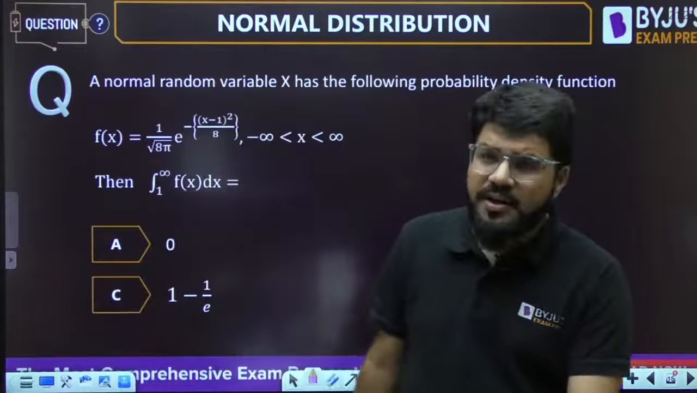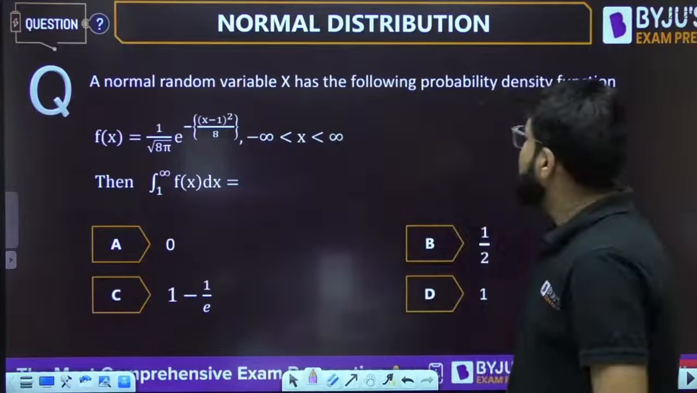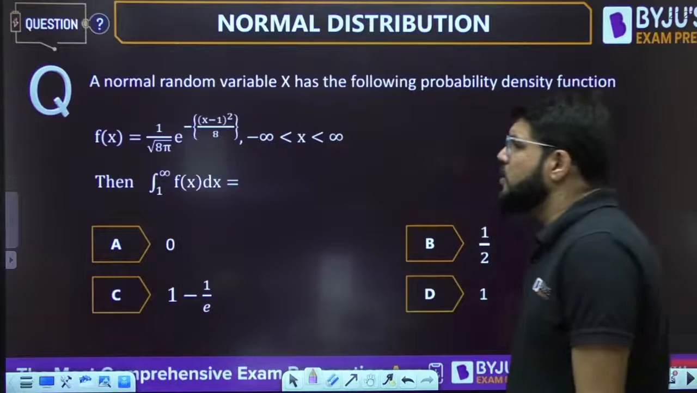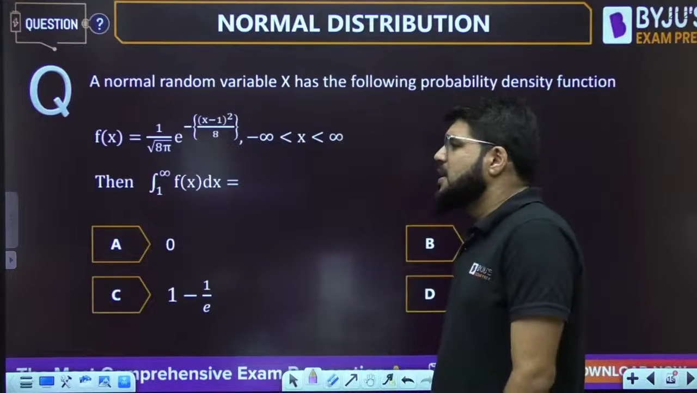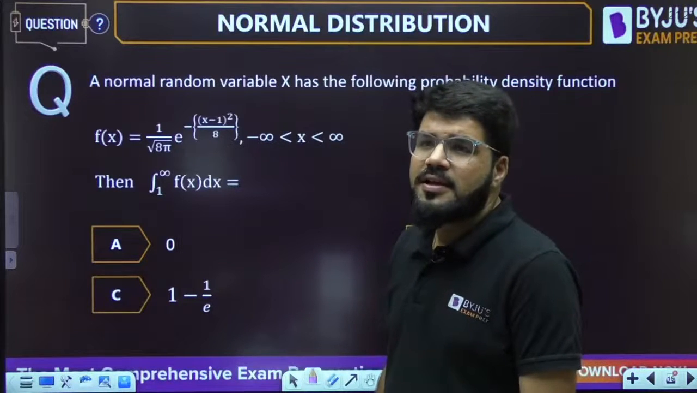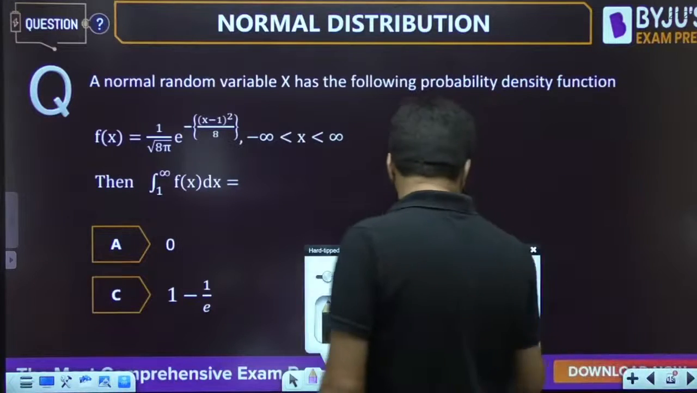Some questions can be really fundamental, and then some questions can be a little bit tricky as well. A normal random variable has the following probability density function: f(x) equal to 1 upon root 8 pi, e power minus (x minus 1) whole square by 8. What is the integral from 1 to infinity of f(x) dx?